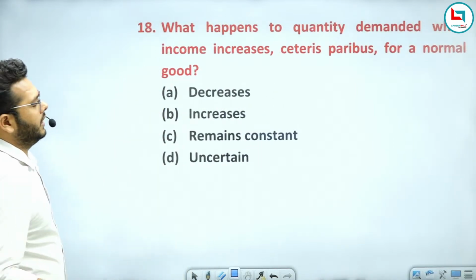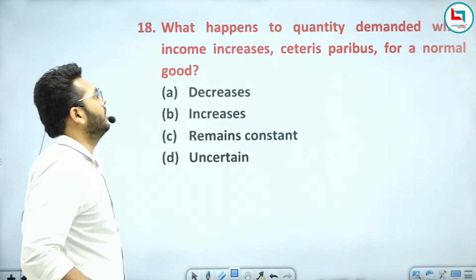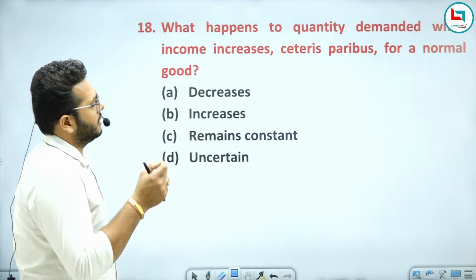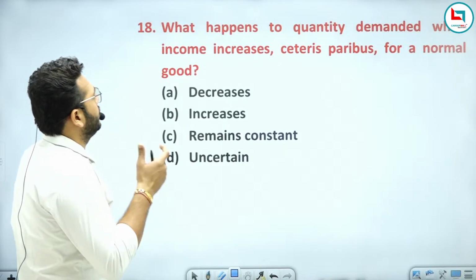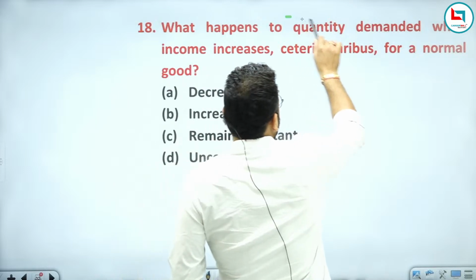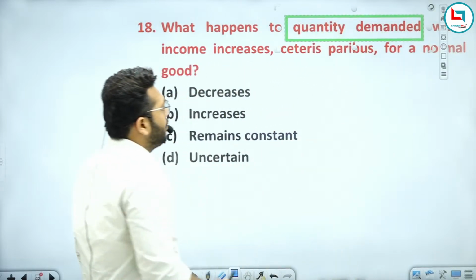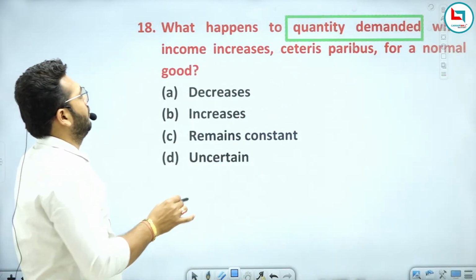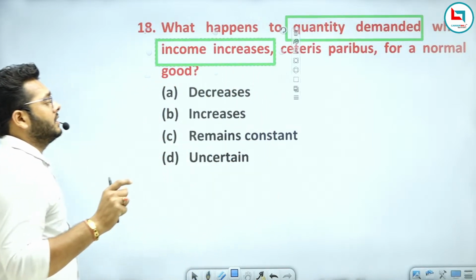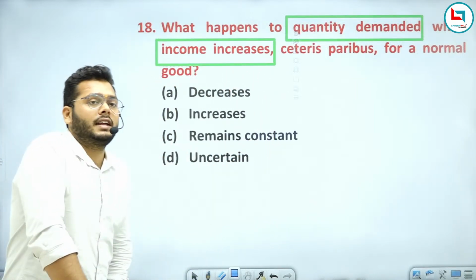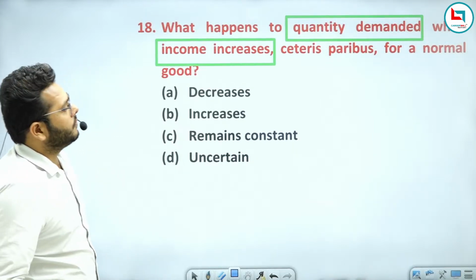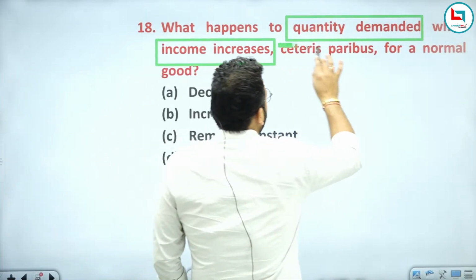Let's move to another question, and it is the last question for you all. What happens to the quantity demanded when income increases, ceteris paribus, for a normal good? The question is asking about the impact on quantity demanded when your income increases, ceteris paribus. Ceteris paribus means what?